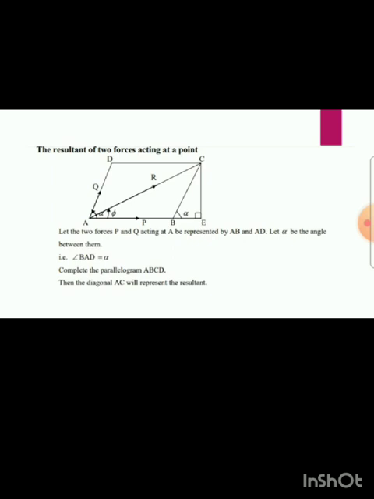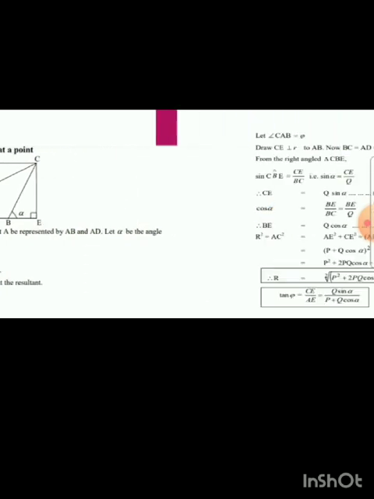Let the two forces P and Q acting at A be represented by AB and AD. We are assuming the angle between them is alpha, so the angle BAD is equal to alpha. We'll get one complete parallelogram, that is ABCD, and the diagonal AC will represent the resultant. So the resultant is R.